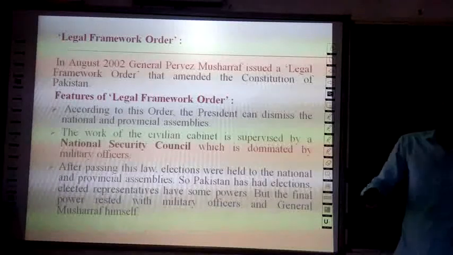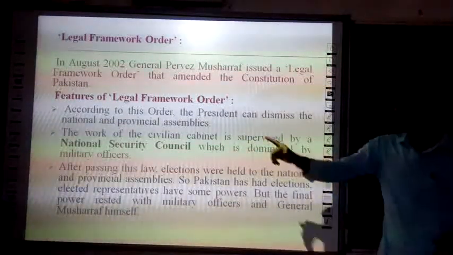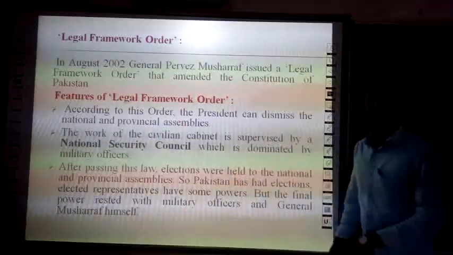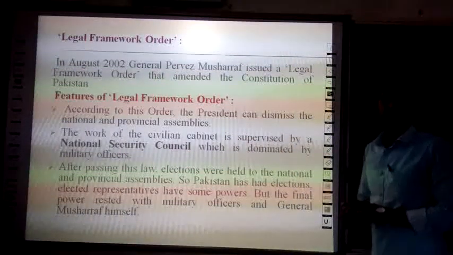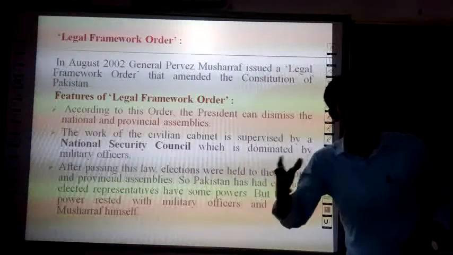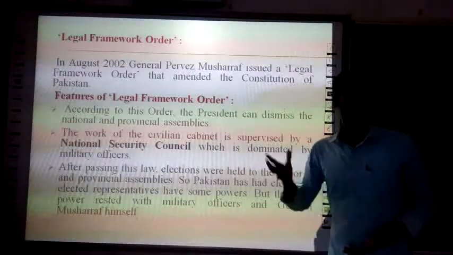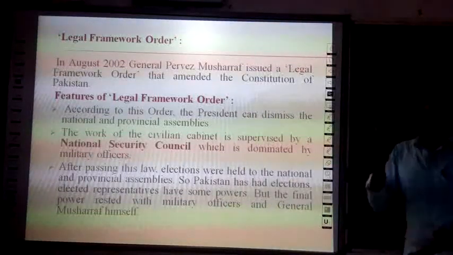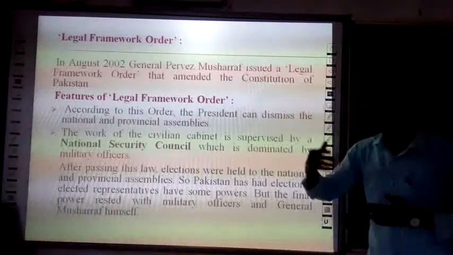Next, the work of the civilian cabinet is supervised by an organization called the National Security Council. So here, the work of the civilian cabinet was supervised by this council, which was basically dominated by the military officers.